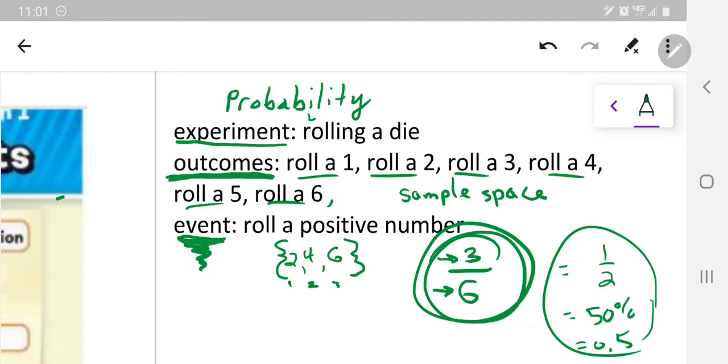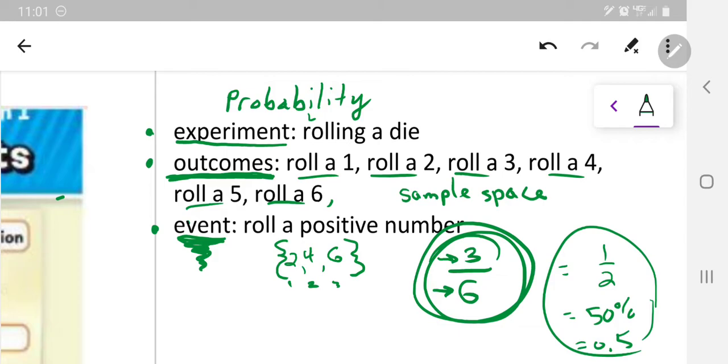These are the three things that we need to straighten out in our head. The experiment is the actual action. The outcomes are the possible things that could happen when you complete that experiment or action. And the event is just a small group of the outcomes that you're looking to get in this experiment, that would mean that you've been successful in your attempt.